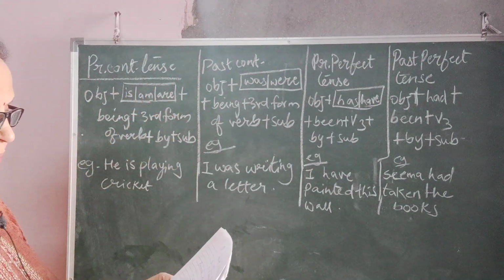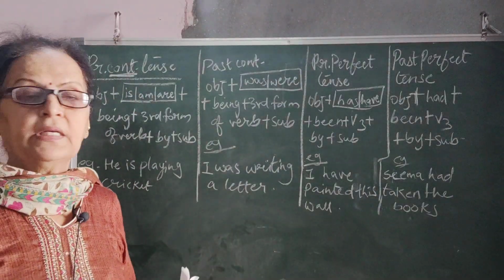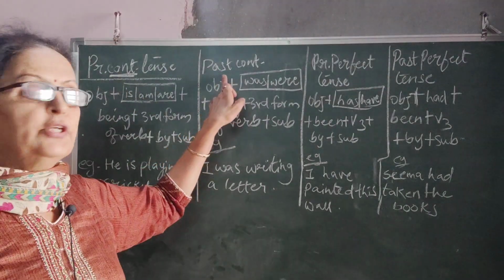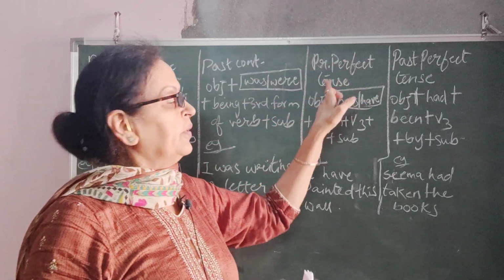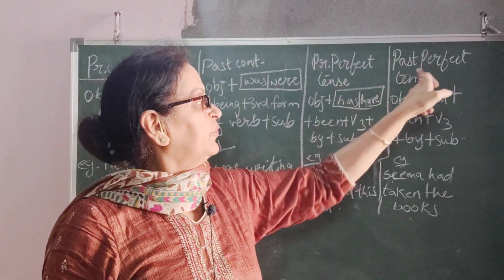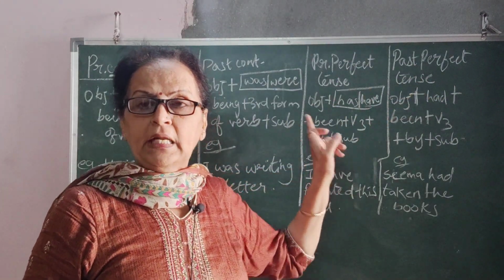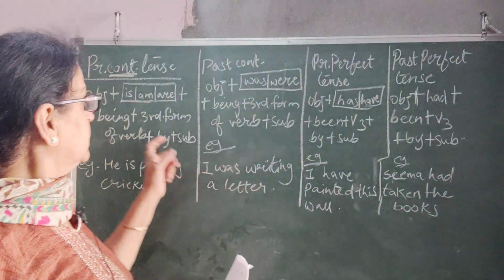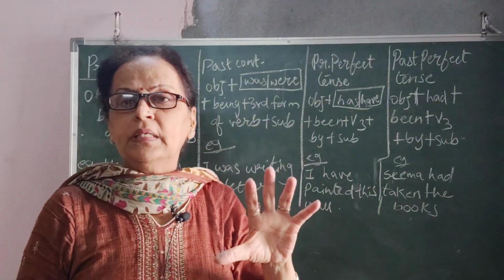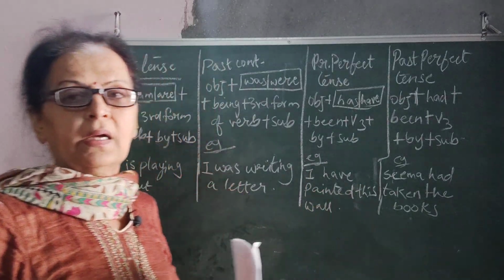So we are going to continue with the present tense. Present continuous tense. Then we are going to do past continuous tense. Then present perfect tense sentences, how to change into passive voice, and past perfect tense, how to change into passive voice. I have given the rule. I'll be taking one sentence, and accordingly I'll be giving you sentences to do for homework. If you have any doubt, you can put down in the comment box.